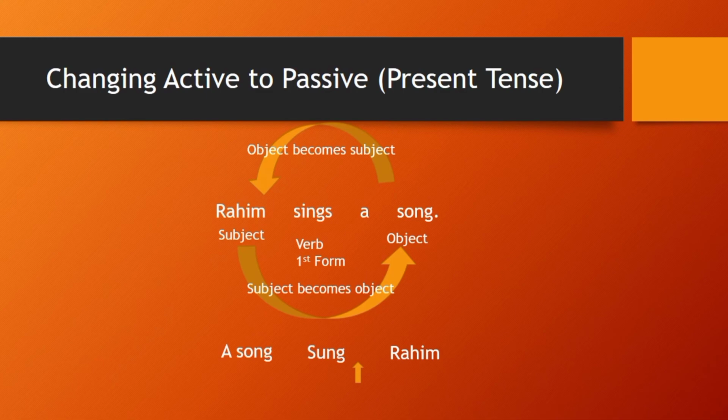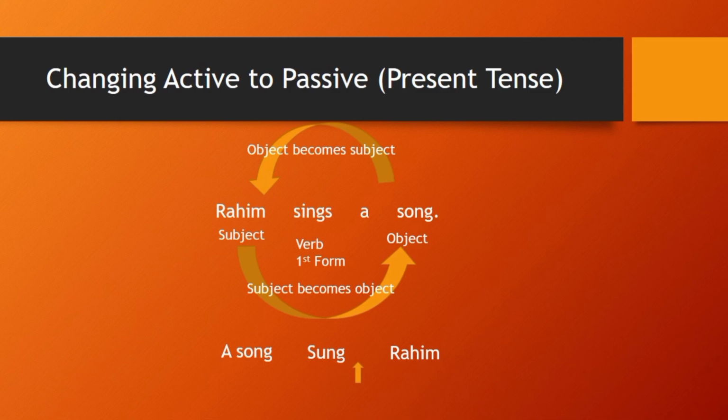If the active sentence is in present tense, you have to make the passive voice in present tense. You cannot change it into past tense, no, it is wrong. You cannot do it like that. So if you are changing active into passive, the tense should be the same.